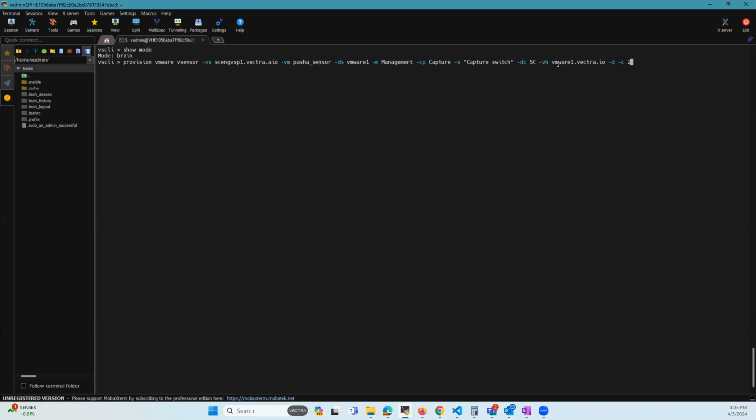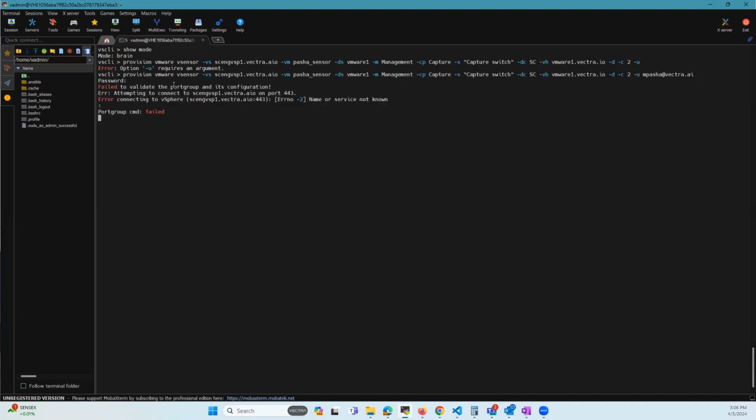In my case, I'm going to give 2 cores, followed by the option -u, which is the vCenter or vSphere username. If you don't give anything, you will be prompted for it. So I'm going to just hit enter. Now we need to enter the password.